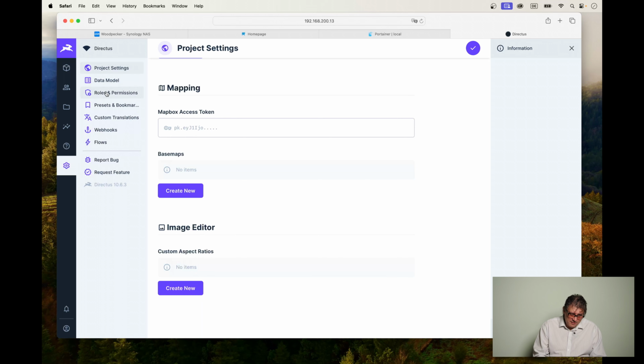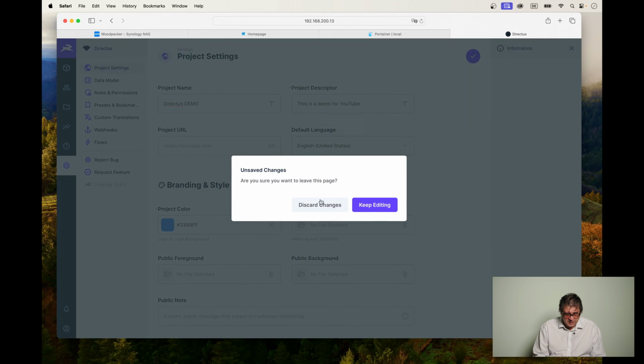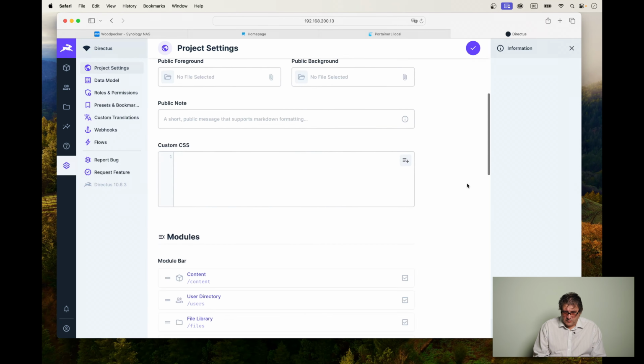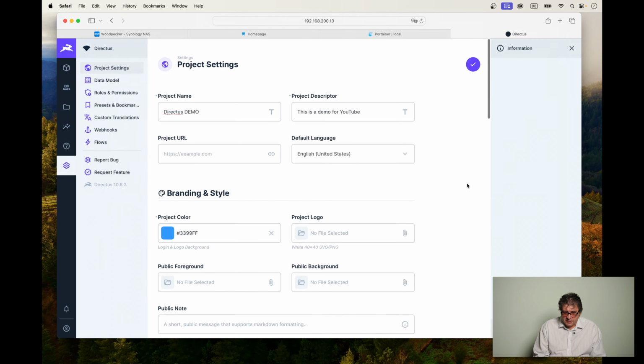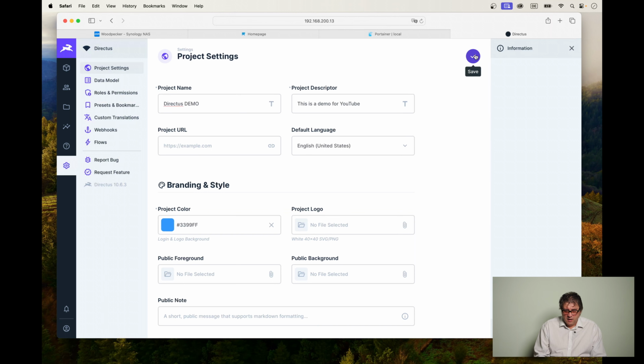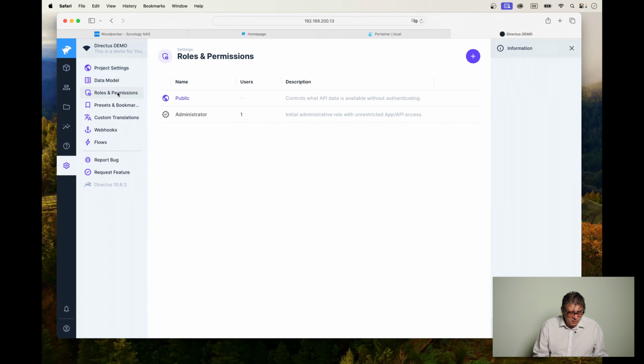Now let's go one step further. Let's have a look at the roles and permissions. Yeah, they want us to save these things. If you change something, there is a certain icon up here in the corner. Let's save this, and you can see I changed the color of our project to blue from this purple, but the rest is still the same. To change these things, you would have to dive into the CSS level. Okay, let's go over to the roles and permissions.